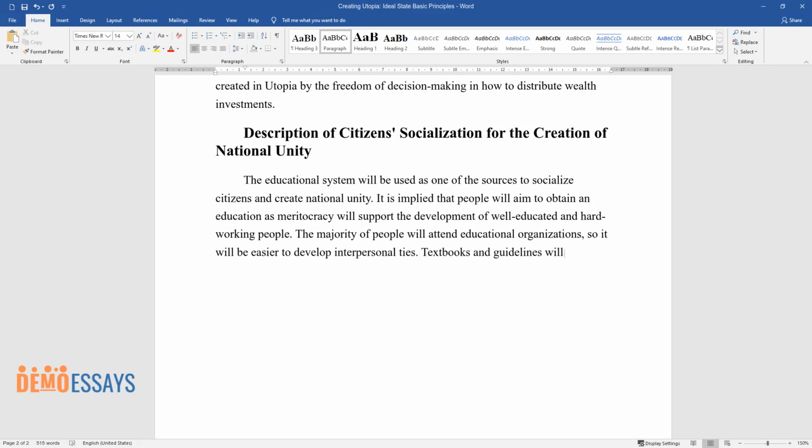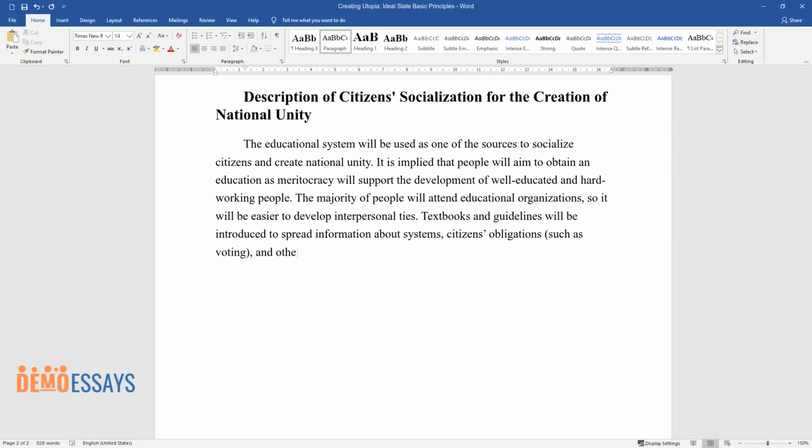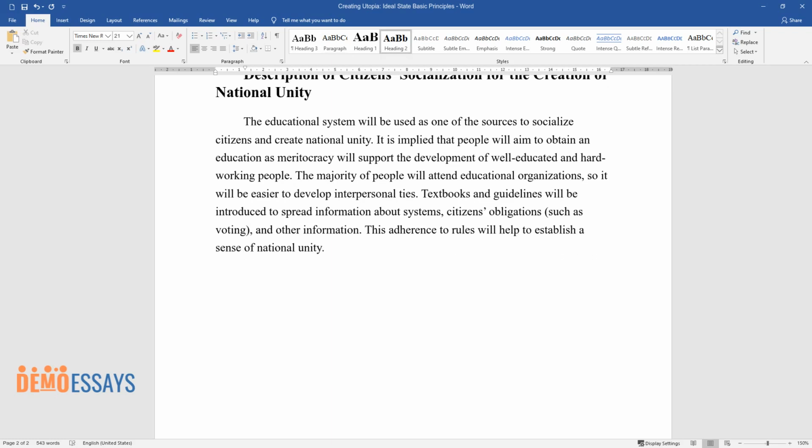Textbooks and guidelines will be introduced to spread information about systems, citizens' obligations, such as voting, and other information. This adherence to rules will help to establish a sense of national unity.